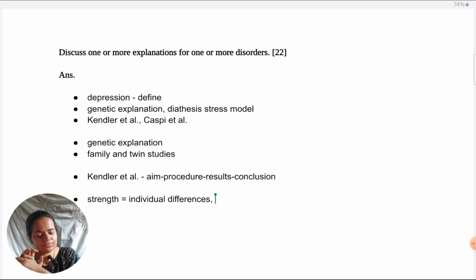This is a strength of the explanation. The study adds to the strength in this way. This is a weakness. The study brings about the weakness in this way. Okay, another strength of the genetic explanation is methodological support.